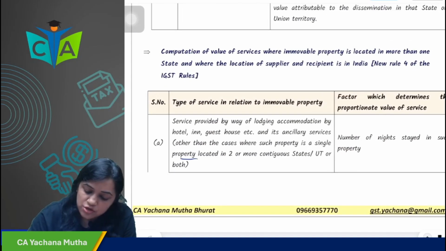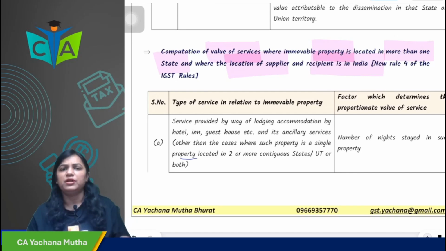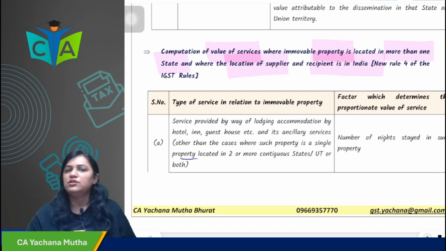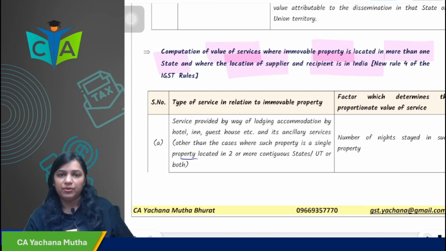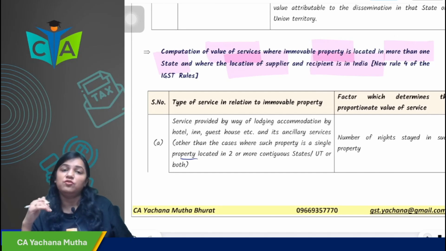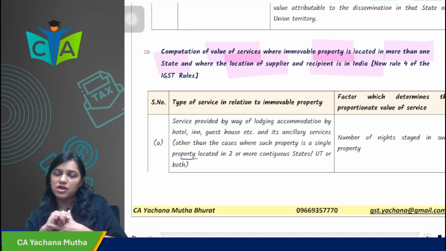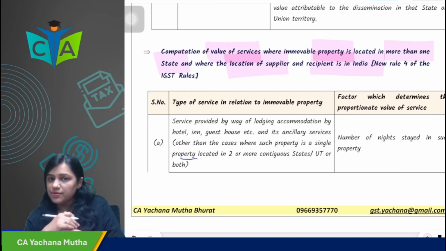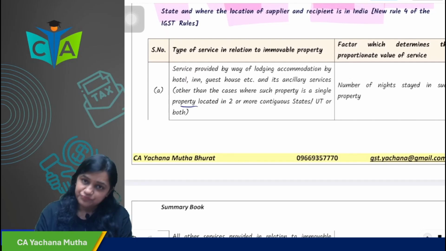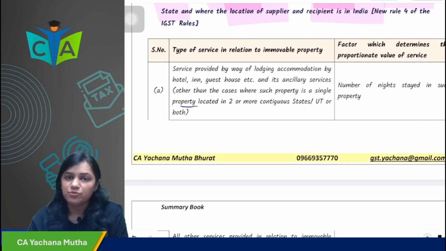Now next, computation of value of service where immovable property is located in more than one state and where LOS and LOR are in India. In case of immovable property, we have seen where the immovable property is located, which we have already checked in section 12. But now, what if the immovable property is located in more than one state, 2, 3, 4 states are involved, a consolidated amount is charged and there is no contract? Then how will the place of supply be determined and the value apportioned? In absence of contract, we'll come to the rules.